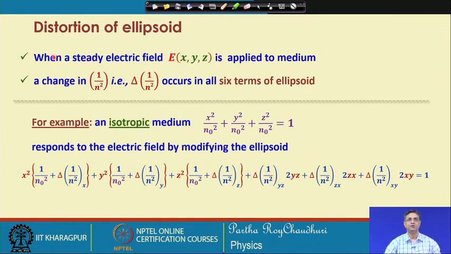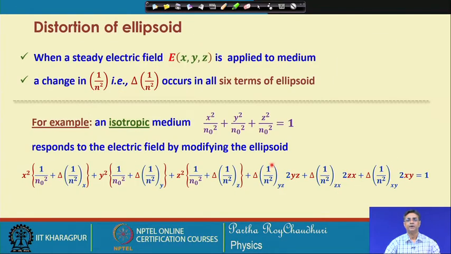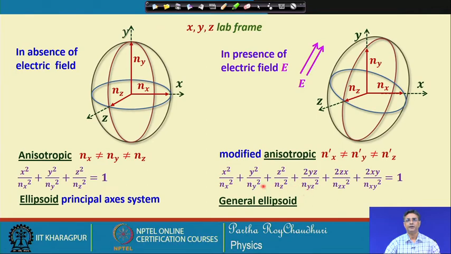Okay, the distortion of the ellipsoid: when a steady electric field is applied to the medium, there is a change in the 1 by n square term, that is, the change will be represented by delta 1 by n square, that occurs in all 6 terms of the ellipsoid. Look at this, you have all 6 terms. Everywhere there may be a change in the property of 1 by n x, n y, n z square.